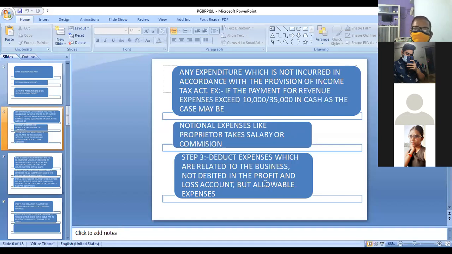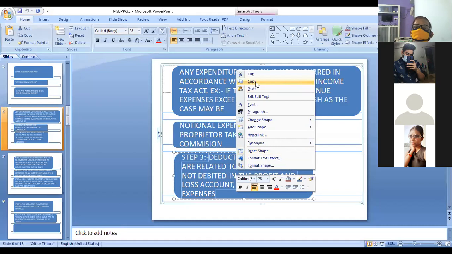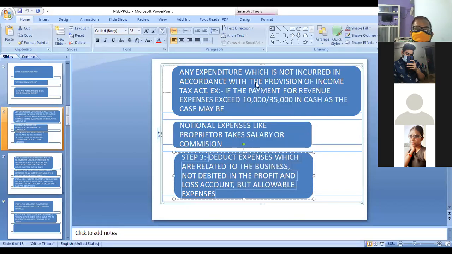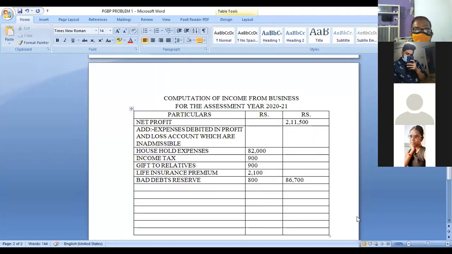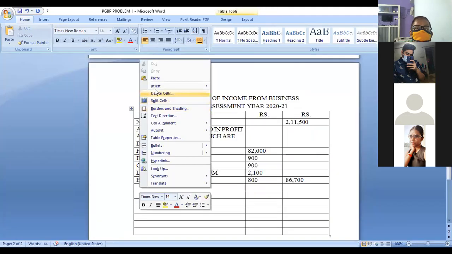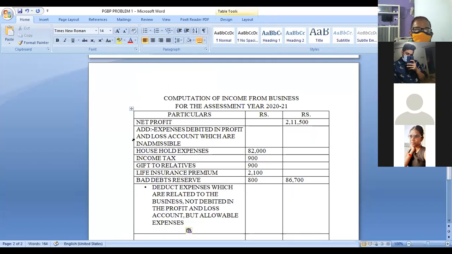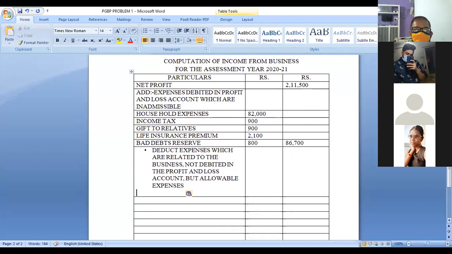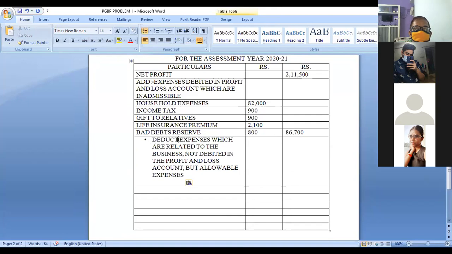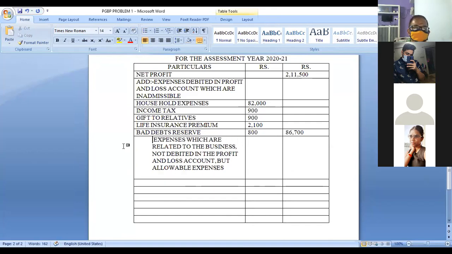Okay. So we'll copy and paste that. Less: nothing is there, so we say nil.